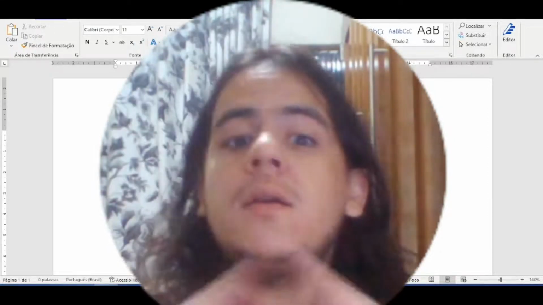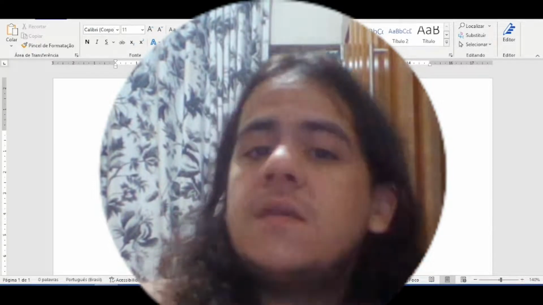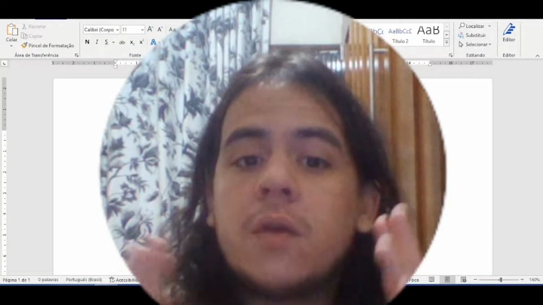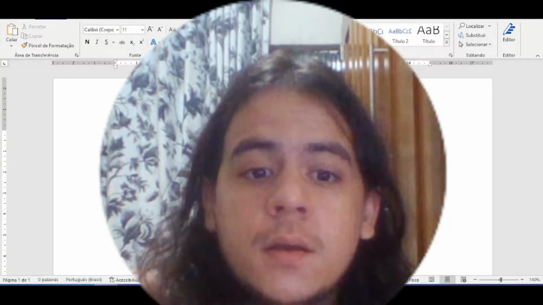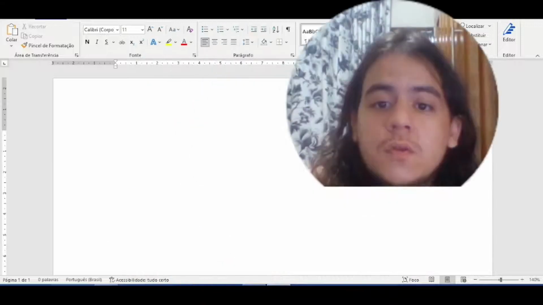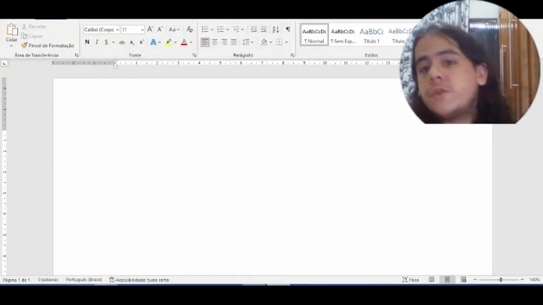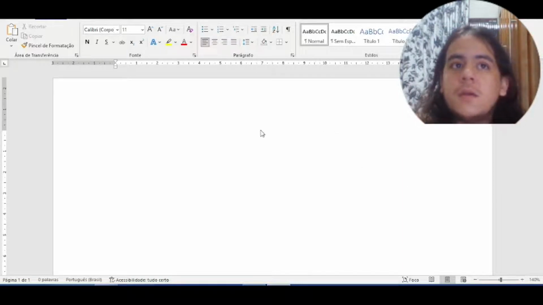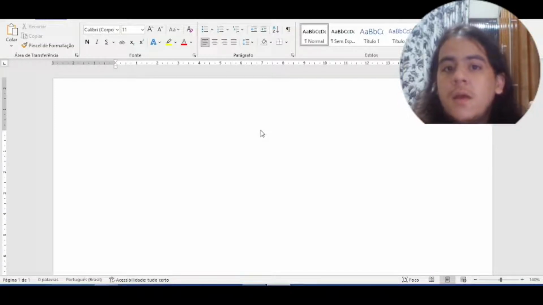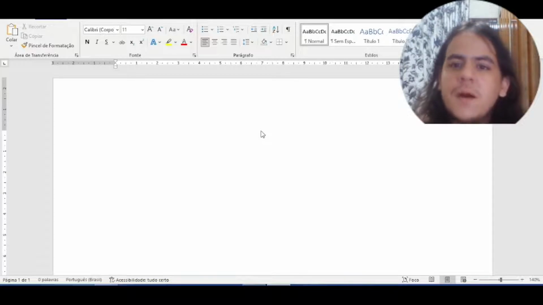So today, in our lesson, we are gonna see the conjugation of regular verbs in Portuguese. In Portuguese, we have this notion of regular and irregular verbs. The regular verbs follow a pattern, and the irregular verbs don't follow any pattern.